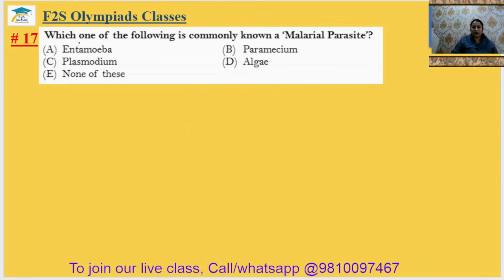Question number 17. Which one of the following is commonly known as malarial parasite? Plasmodium is the malarial parasite, because due to the Plasmodium protozoa only, malaria can spread. The 17th answer will be option C.